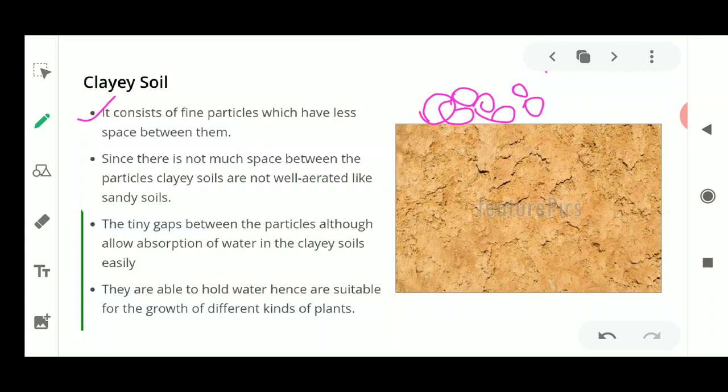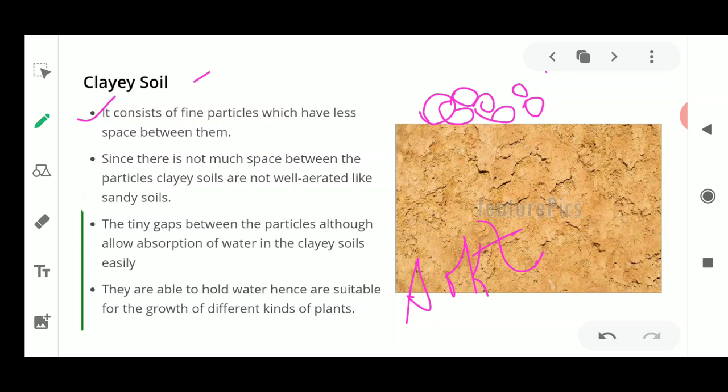When you go to the bank of a river, you will see very fine particles of soil lying over the bank, and it is very soft. If you walk on that type of soil, you will feel that it is very soft. Your feet might go inside the soil, and you feel you are walking on a very soft thing. Such soil, which has this soft texture, is known as clay soil.